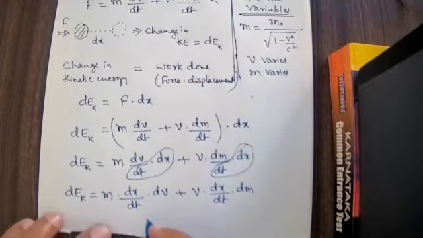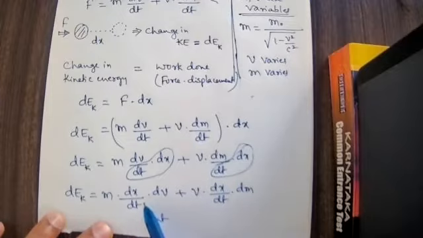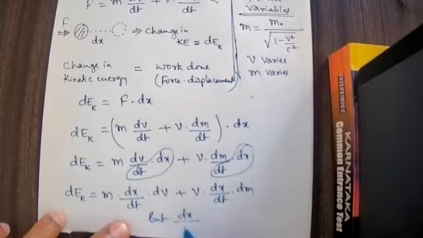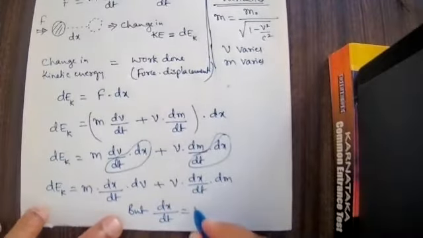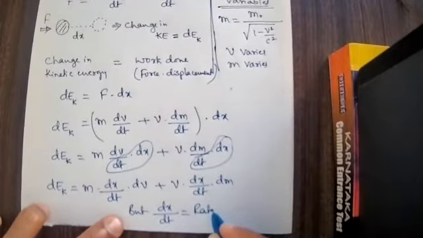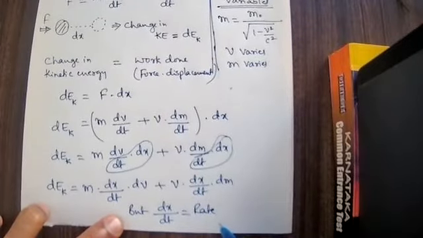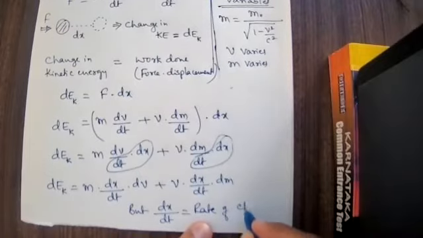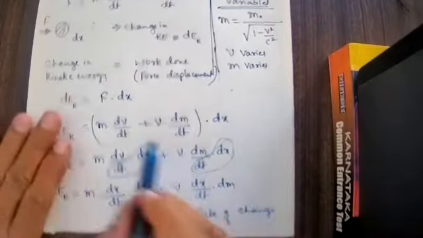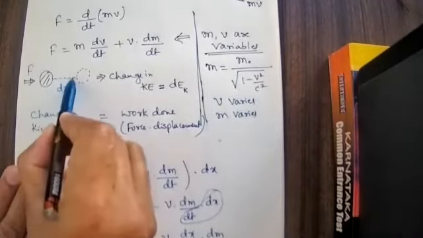All of us are aware of that, again taken from first PUC. Dx by dt means the rate of change of displacement. Anybody wants to answer? What do you mean by rate of change of displacement? I said already dx is the displacement, it is moving from here to here.